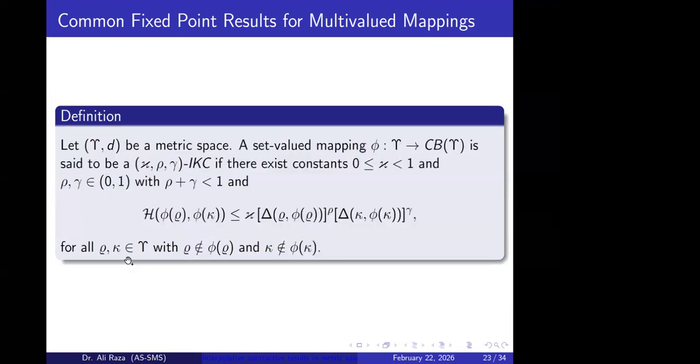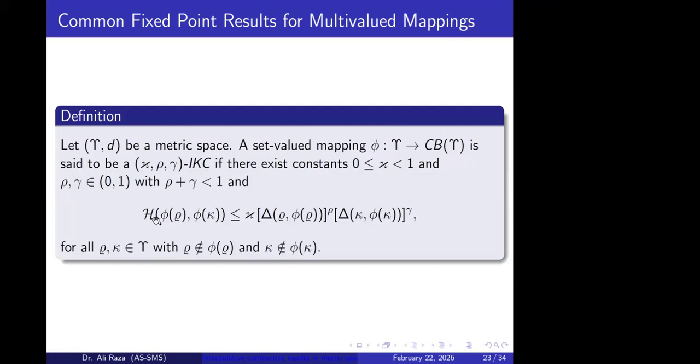Next is the result for the case when the single valued result is extended to the case when the sum of the interpolative exponents is less than 1. In that case, phi is a set valued mapping which satisfies an interpolative Kannan type contractive condition, which is this one.